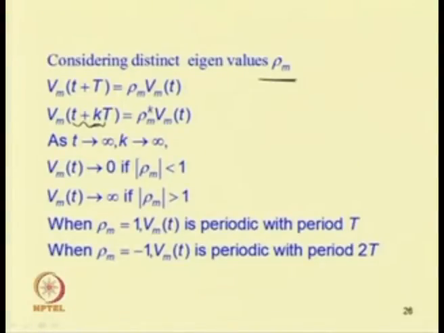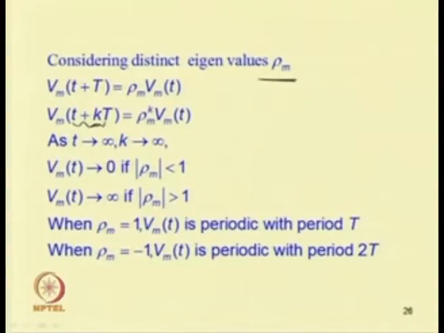By putting k tends to infinity in this equation, one can see V_m(t) will tend to 0 if the magnitude of rho_m is less than 1.